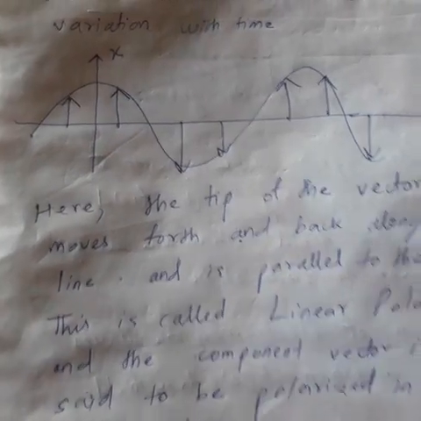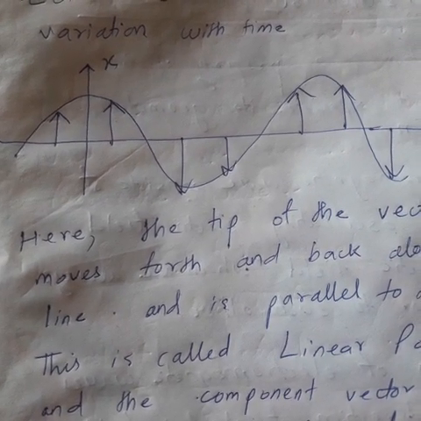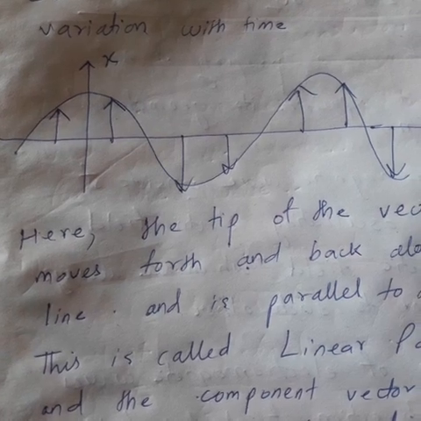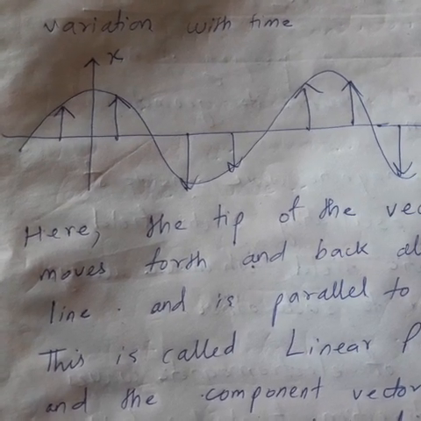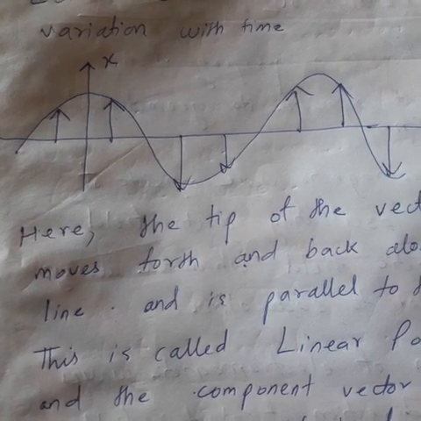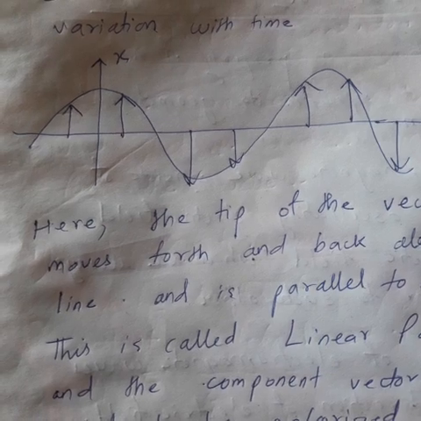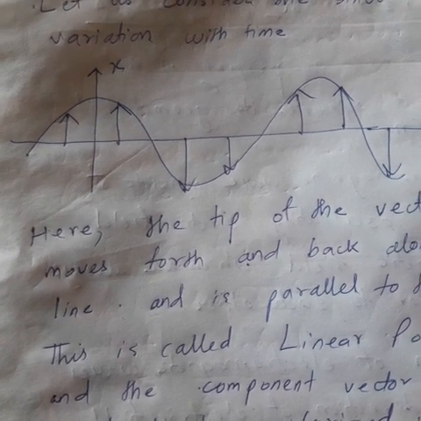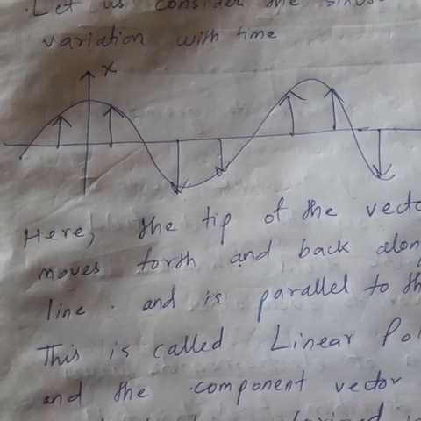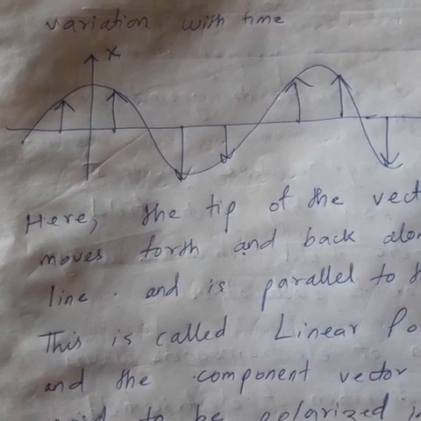Clear? Look again, the vectors are directed upwards and downwards parallel to the x-axis. That means the resultant vector is formed in such a way that it oscillates either in the positive x-axis or in the negative x-axis, that is, along a line.